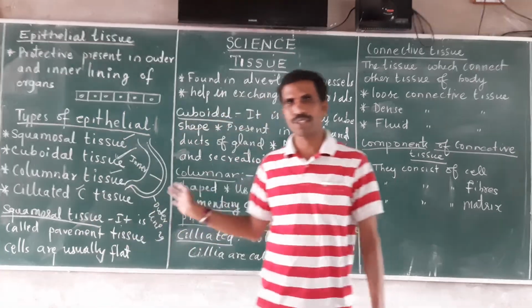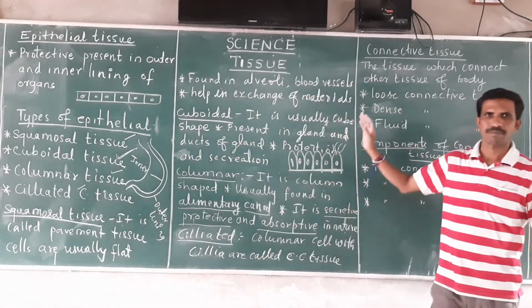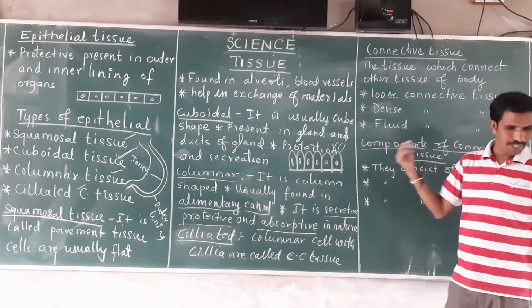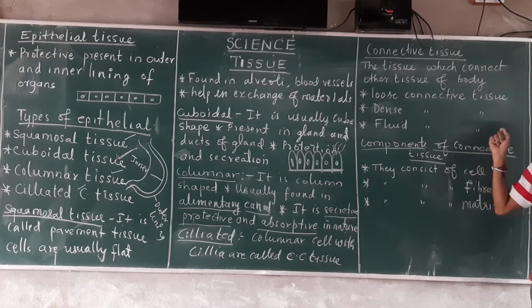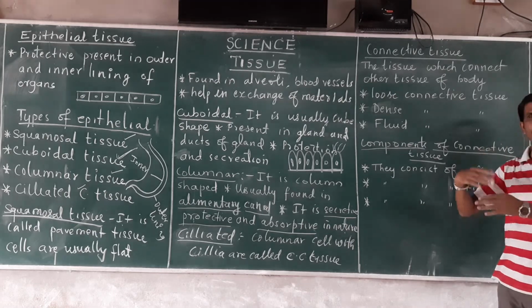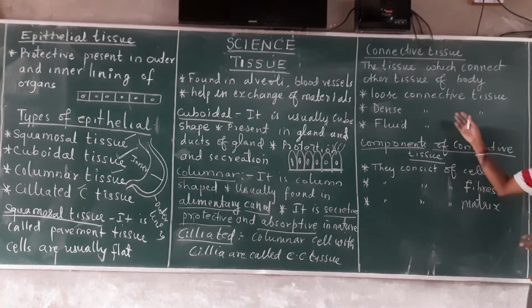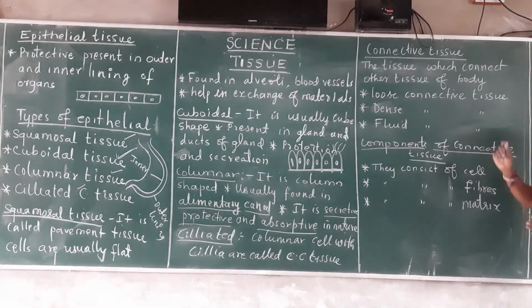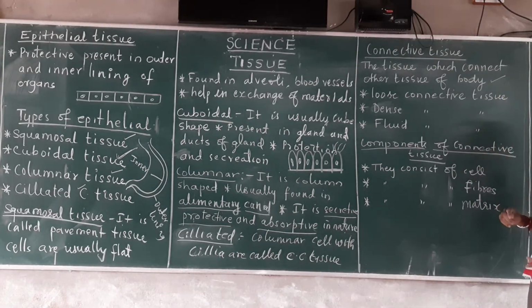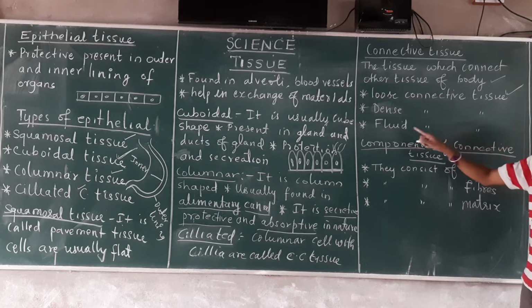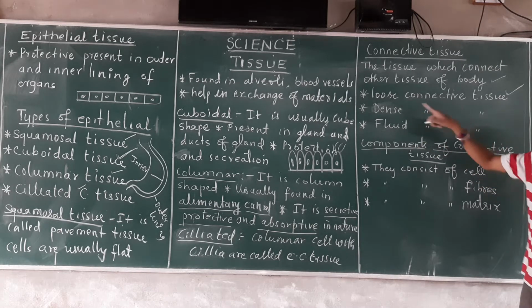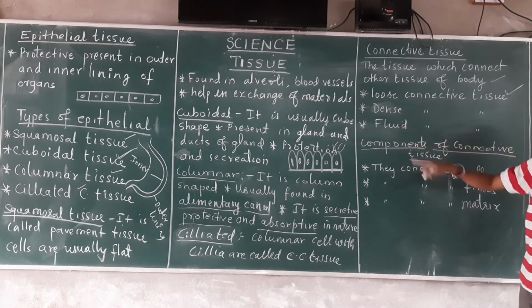In the next part of the video, we are going to study connective tissue. What is connective tissue? Connective tissue is also called binding tissue, because it binds, it connects the different tissues of the body. So it's called binding tissue. There are 3 types of connective tissue: loose connective tissue, dense connective tissue, and fluid connective tissue.